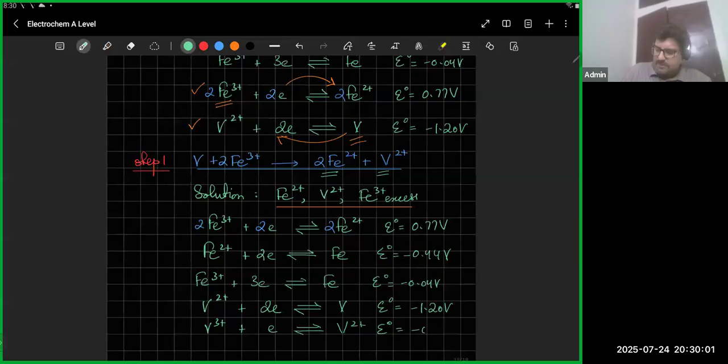Or इसका E naught, that's minus point. So this one is minus 0.26, right? So that's minus 0.26.